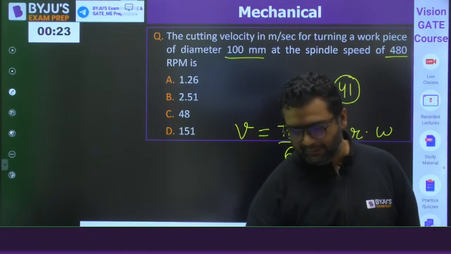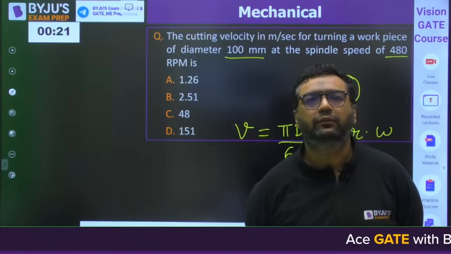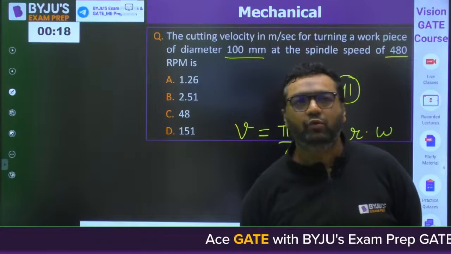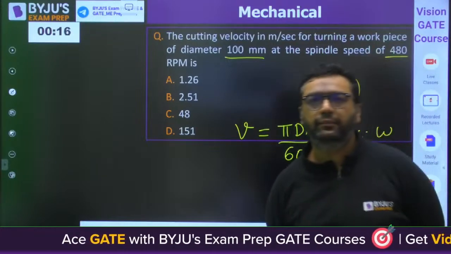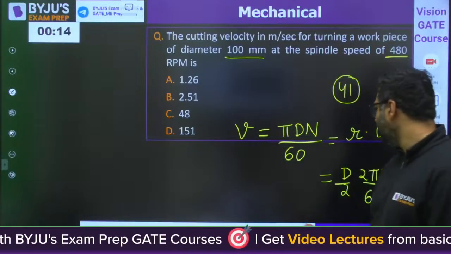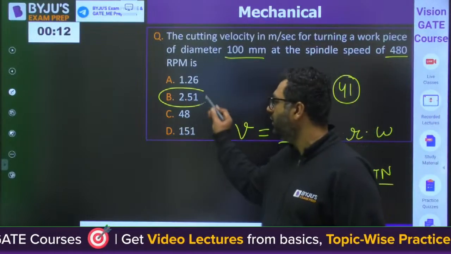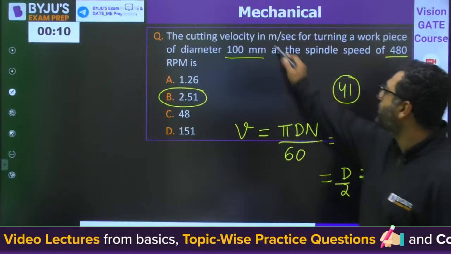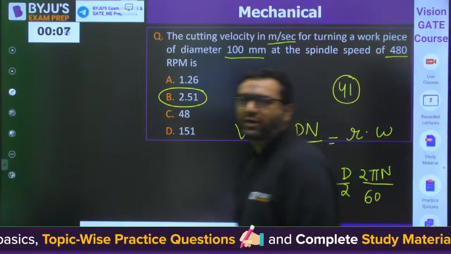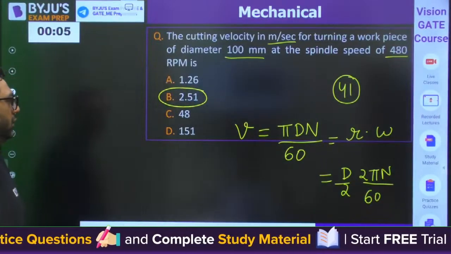Tell me, guys, tell me. Calculator is allowed in the exam. Dalapatti is saying the answer to be 2.51. Are you getting it in meter per second? Yes, 2.51 meter per second. Very good. B is correct.